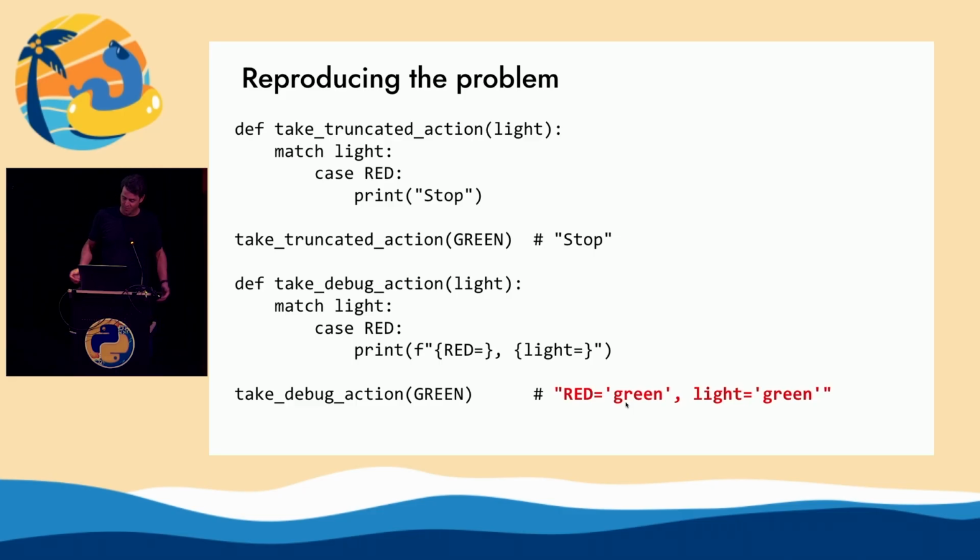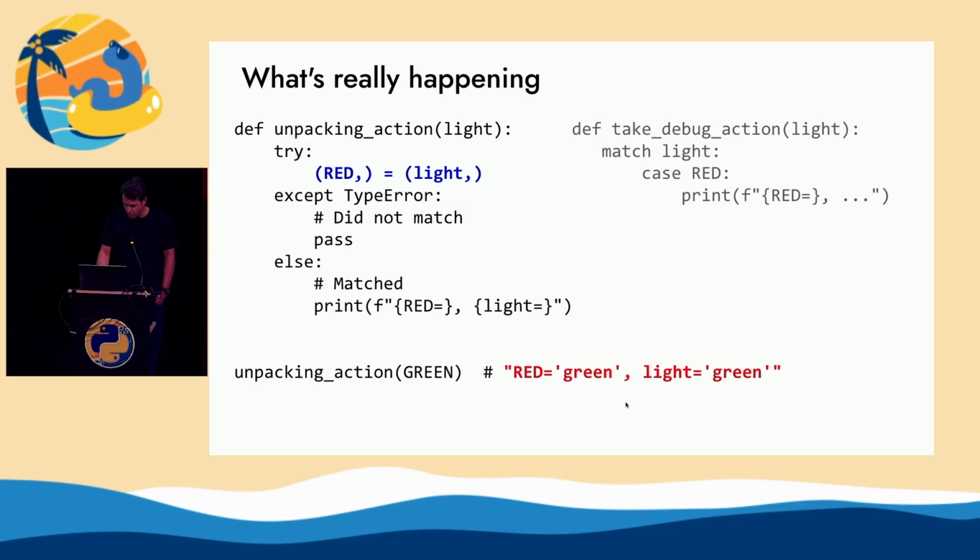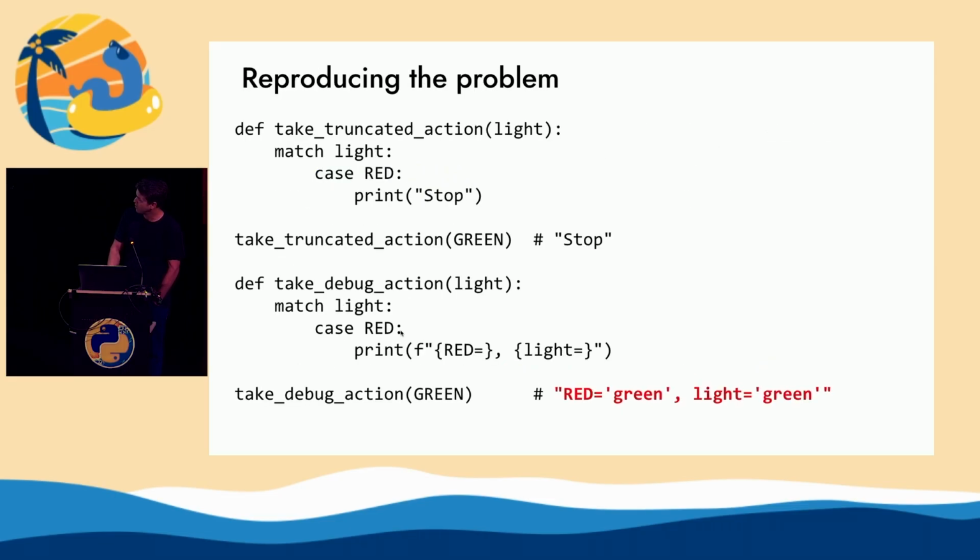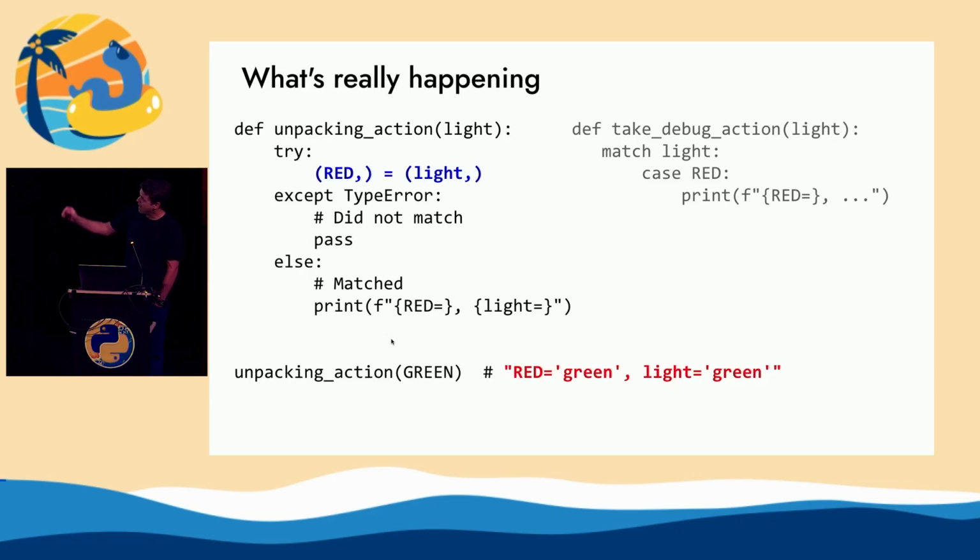Why does this happen? This is the default behavior of match. The reason is that when you put a case statement here, like case red, match is not doing an equality operation. It does for literals, but for a variable name, what it's actually doing is an unpacking. Unpacking, also called destructuring, also called multiple assignment, there's a lot of different names for it, is where you have one tuple of variable names being assigned to another tuple of values. And so what match is really doing under the covers is saying,